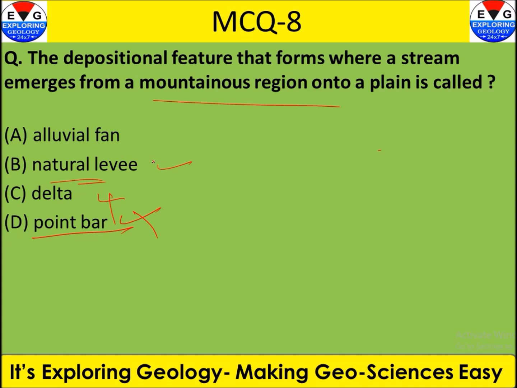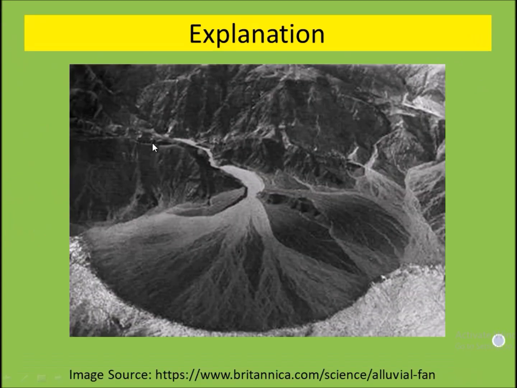So this is also not the option here. Natural levee is the feature that is related with the river or stream when there is a flood situation and the river overflows its bank, then deposition takes place along these banks, and these emerge as elevation, compared to the natural or normal situation. So this is known as a natural levee. So this is not the option here.